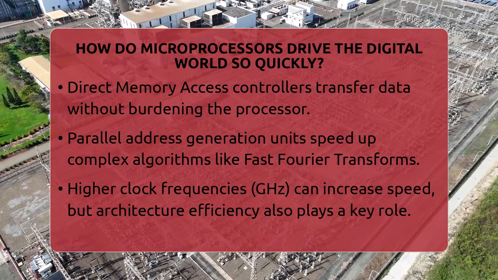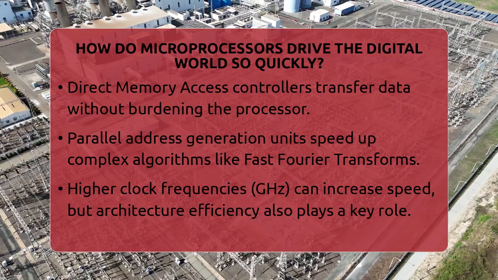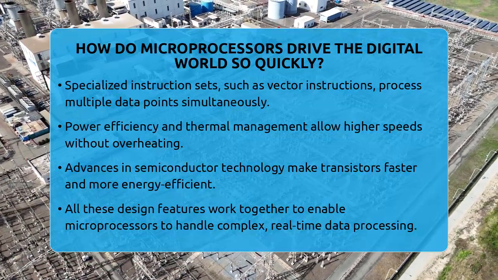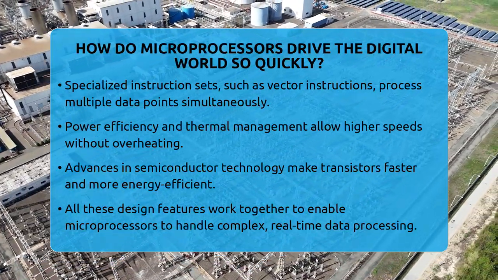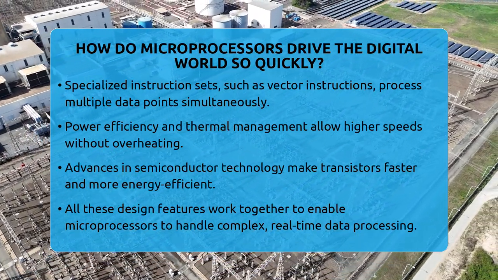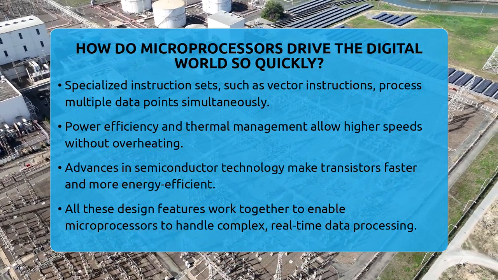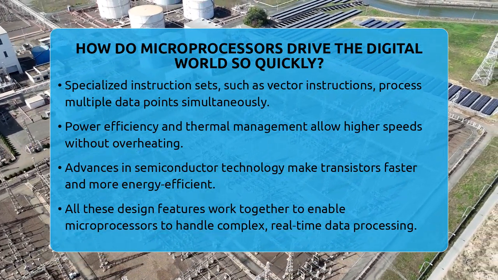Instruction set design also helps speed things up. Some processors have special instructions that perform common tasks in fewer clock cycles. Vector instructions allow one operation to process multiple data points at once, boosting throughput. Bit shift and other specialized arithmetic instructions reduce the number of steps needed for calculations.